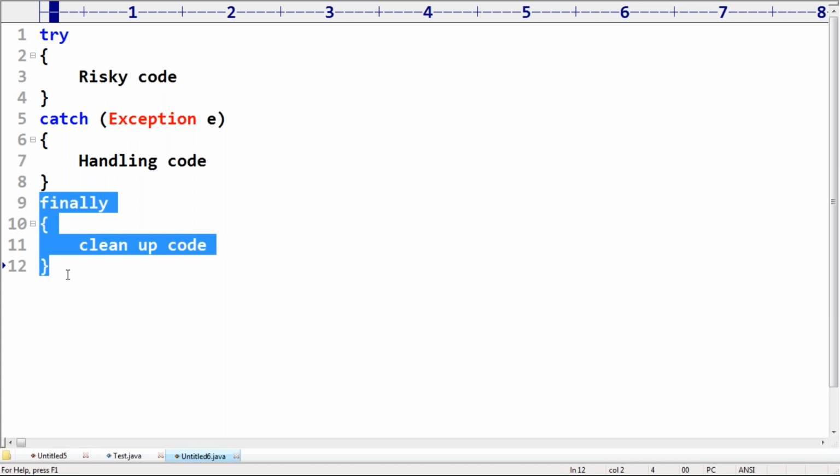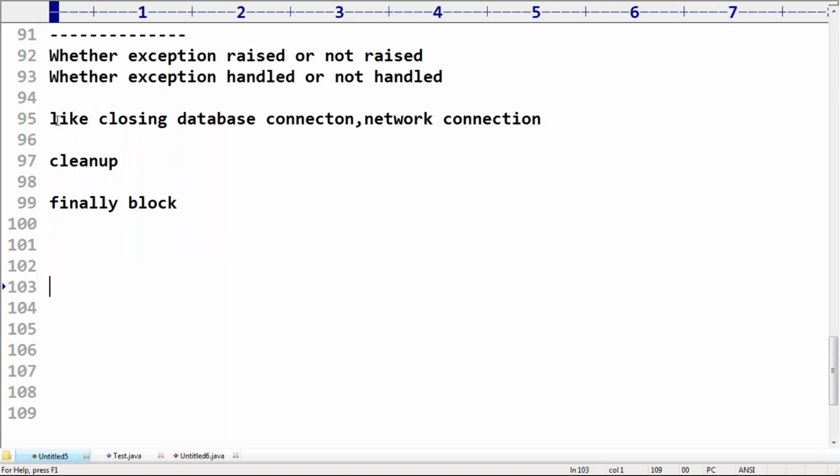I will explain with examples. Just the basic idea: only two things you should be aware of, the purpose of the finally block and the specialty of the finally block. Cleanup code means resource deallocation code, like closing the database connection and the network connection.